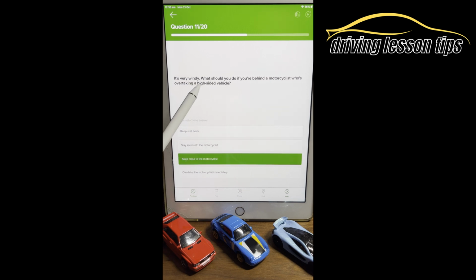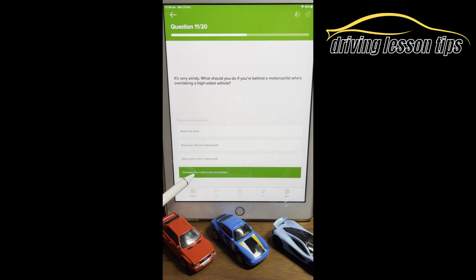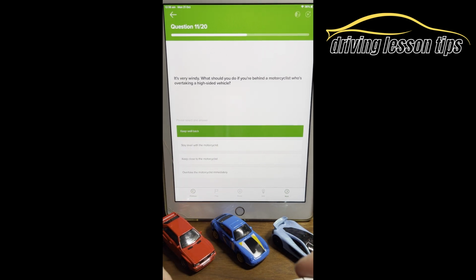Well, it's windy. You've got a motorcycle and a high-sided vehicle there. So that would be dangerous, yeah? Overtake the cyclist immediately? Or what if it's not safe to overtake? The motorcyclist has overtaken the lorry already. Let the motorcyclist continue and finish overtaking before you decide to overtake the lorry as well. So keep well back is the safest option.